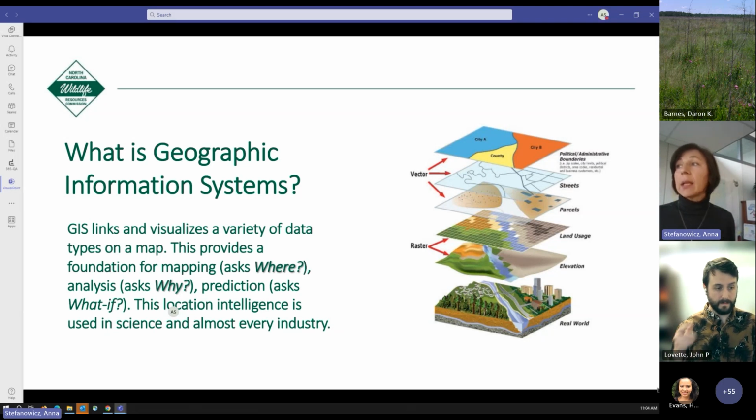The data that is related between these different layers can be analyzed to help ask questions about why things happen where they do.